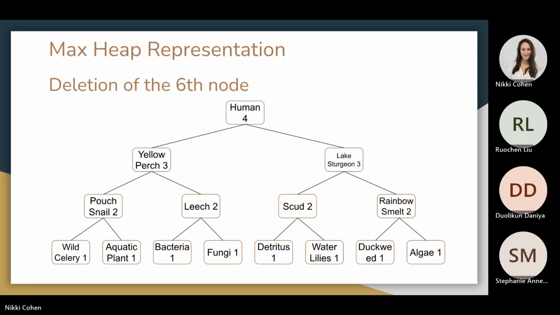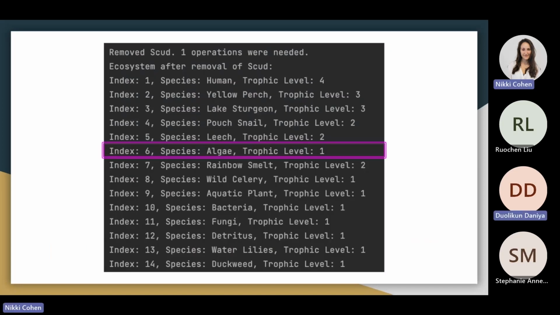To delete the 6th node of the max heap, starting with trophic level 2, similarly, we replaced it with the last element, algae, and deleted it. Then heapified it until we rebalanced the max heap. This process took only 1 operation to complete. And here we can see algae has moved to index 6 for a total of 1 swap.